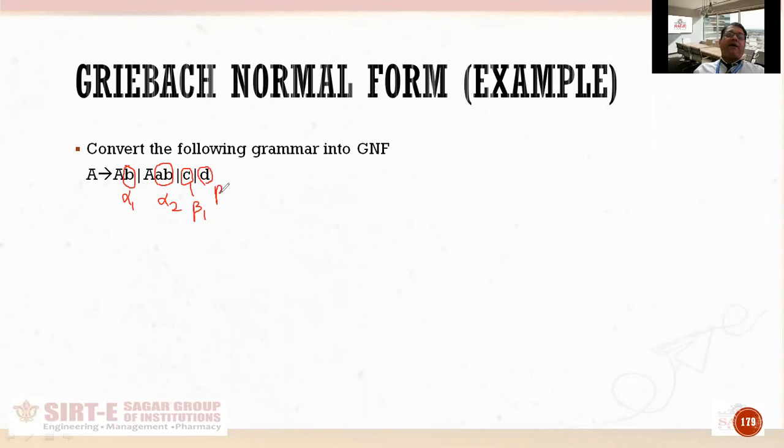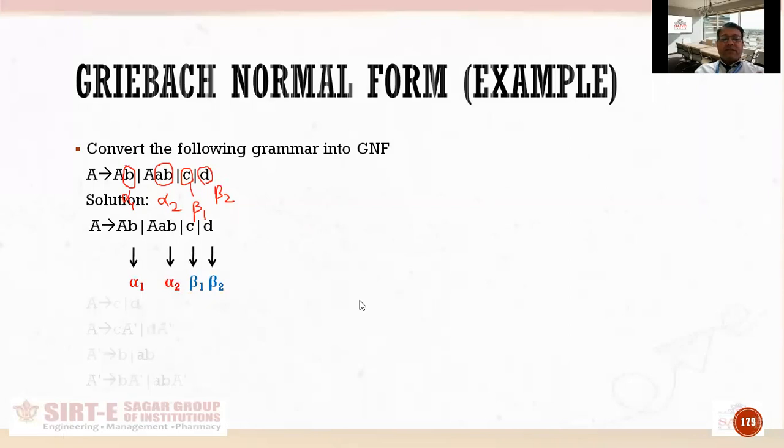So once we get our alpha and beta values, we will just apply the formula which I have just described in the last slide. So how we are going to apply this formula? We'll write beta alone. So I will write C and D alone. This is beta 1 and beta 2. And then I will write beta with A dash, that is the new variable. So I have written here beta 1 with A dash and beta 2 with A dash.